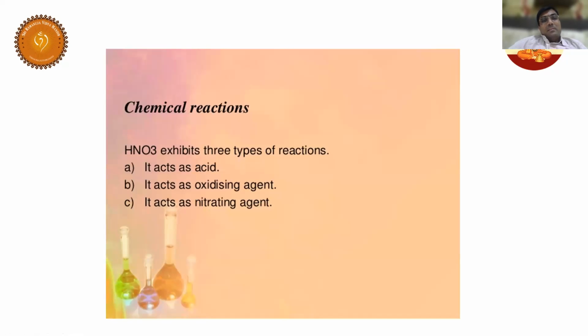Nitric acid has three properties principally. The name itself is nitric acid, so it acts like an acid. And you are all aware that most acids are good oxidizing agents, right? So it is also a strong oxidizing agent. And it is also a nitrating agent. You have studied in aromatic compounds that concentrated HNO3 is used as a nitrating agent, and it produces an electrophile.